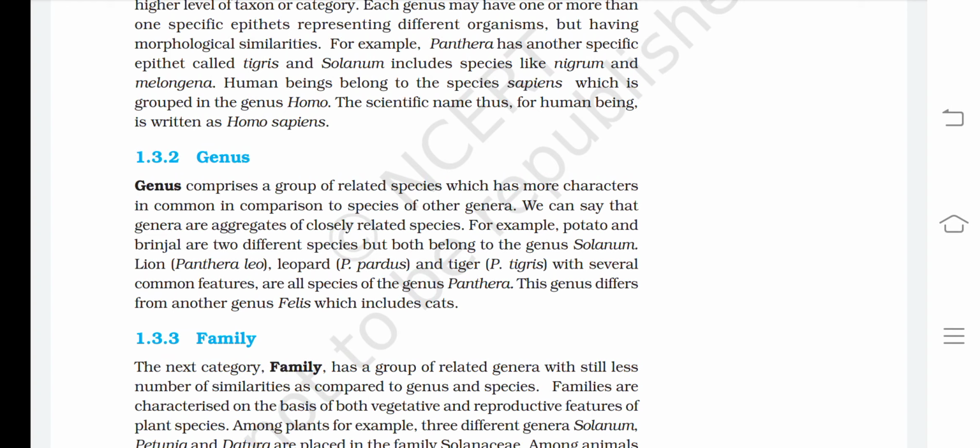Lion, Panthera leo, leopard, Panthera pardus, tiger, Panthera tigris, with several common features, are all species of genus Panthera. This genus differs from another genus Felis, which includes cats.